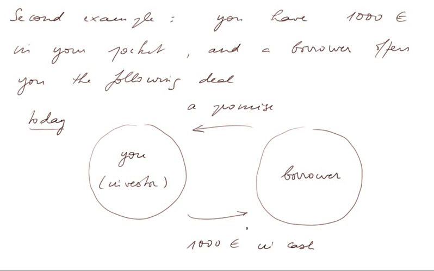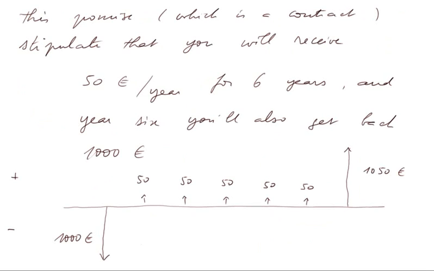You give the borrower your 1,000 euros, which are in cash, and the borrower today gives you a promise that somehow you bought with your 1,000 euros. And this promise, which is a contract, stipulates that you will receive 50 euros per year for 6 years, and in year 6 you will also get back your 1,000 euros.